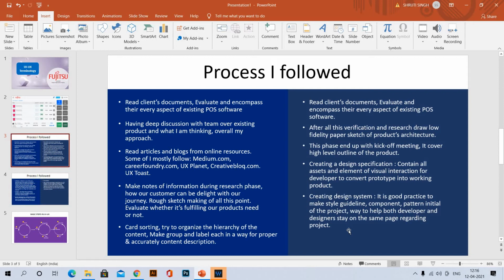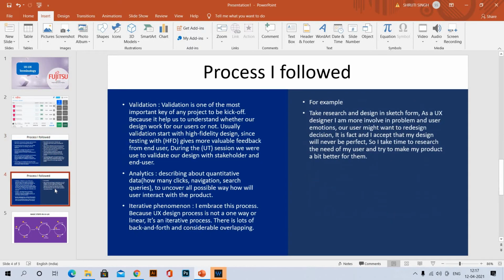So it helps both developer and designer stay on the same page, as we already understand the design style sheet guidelines. Developers are already aware, and we designers have already made the design sheet guideline. So it is very helpful to launch or get involved in any project with a smooth process.